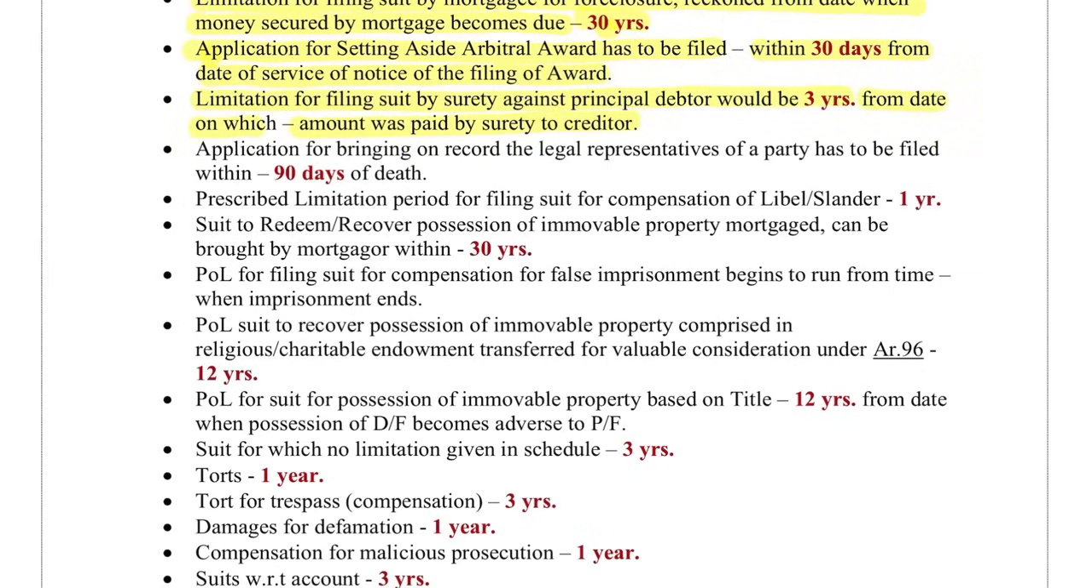Application for bringing on record the legal representatives of the party has to be filed within 90 days of the death. Prescribed limitation period for filing suit for compensation of libel or slander, 1 year. Suit to redeem or recover possession of immovable property, mortgage can be brought by a mortgagor within 30 years. Period of limitation for filing suit for compensation of false imprisonment begins to run from the time when imprisonment ends.